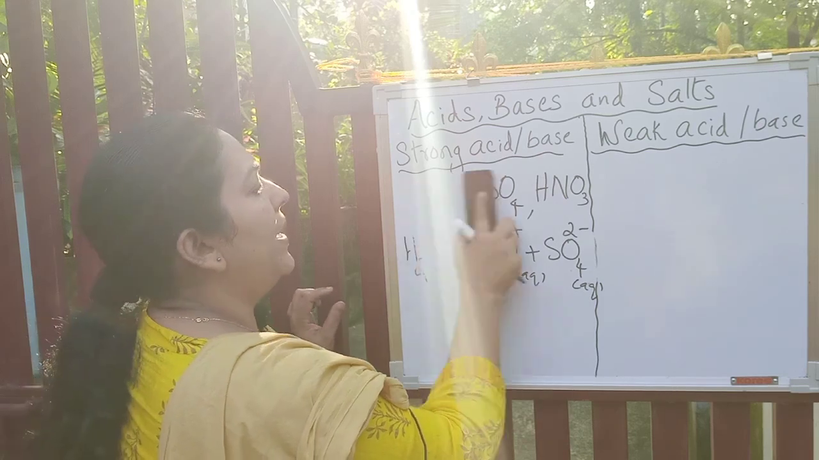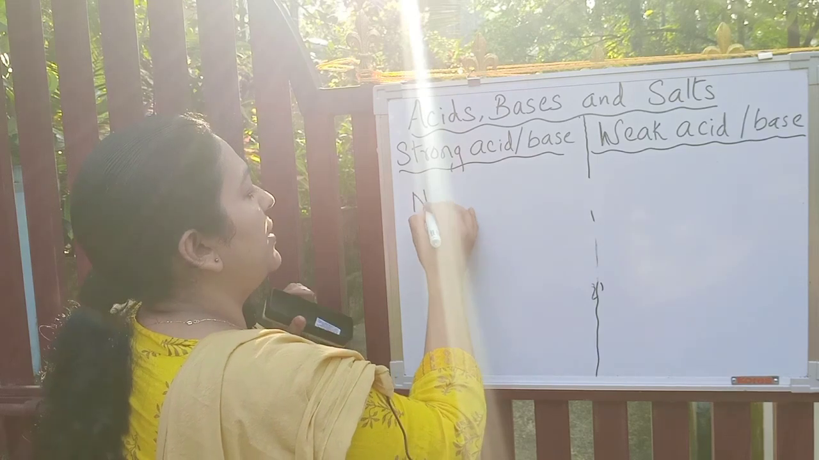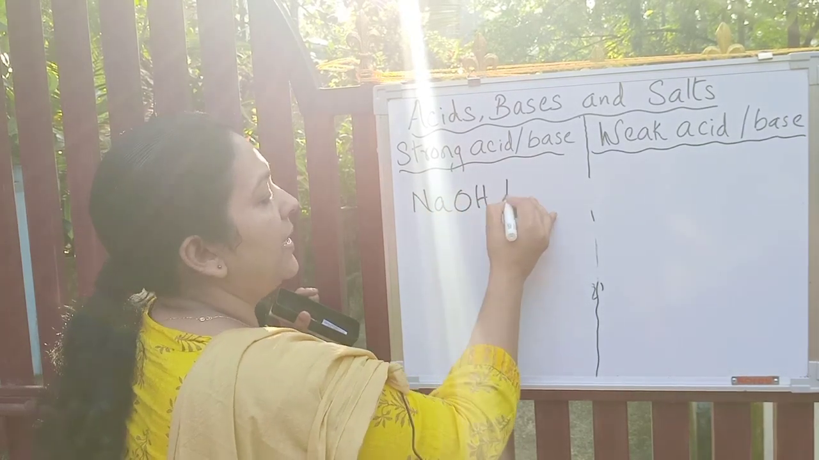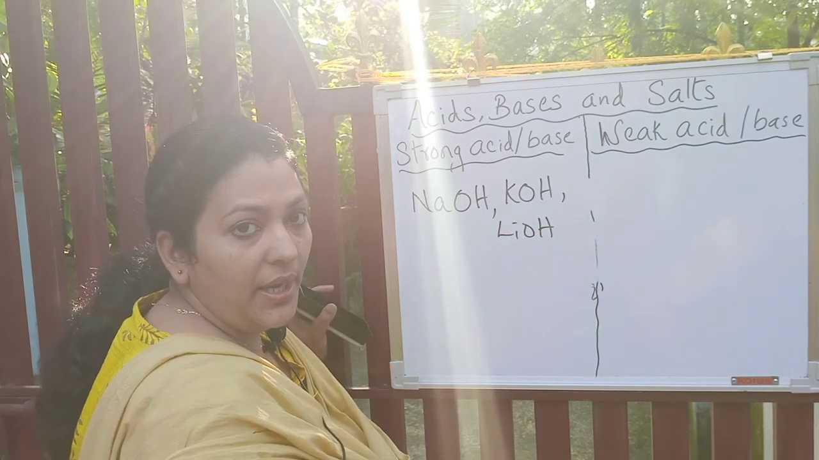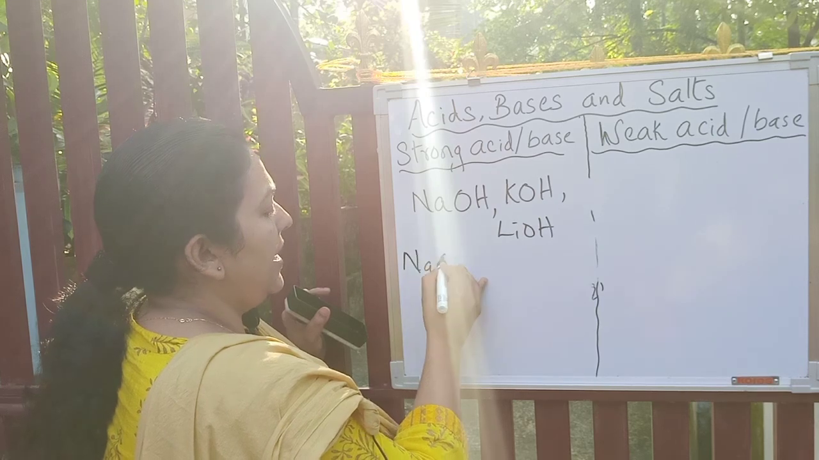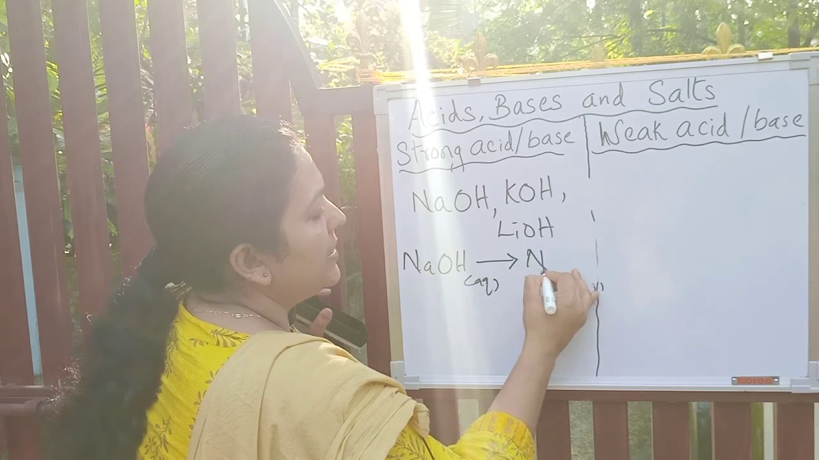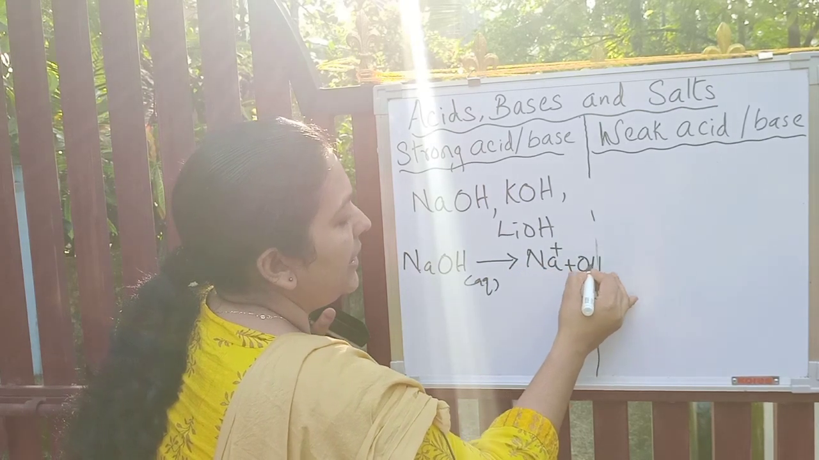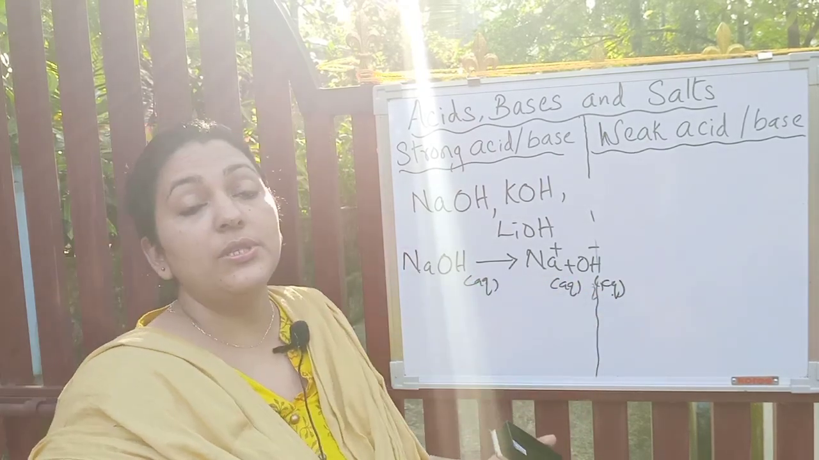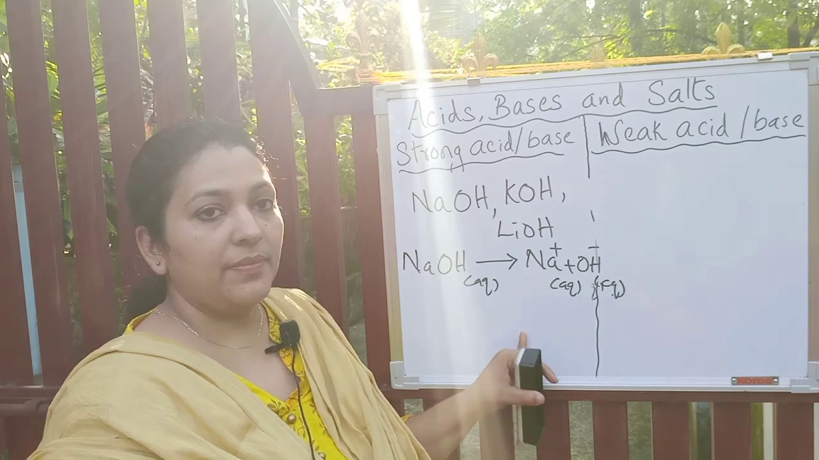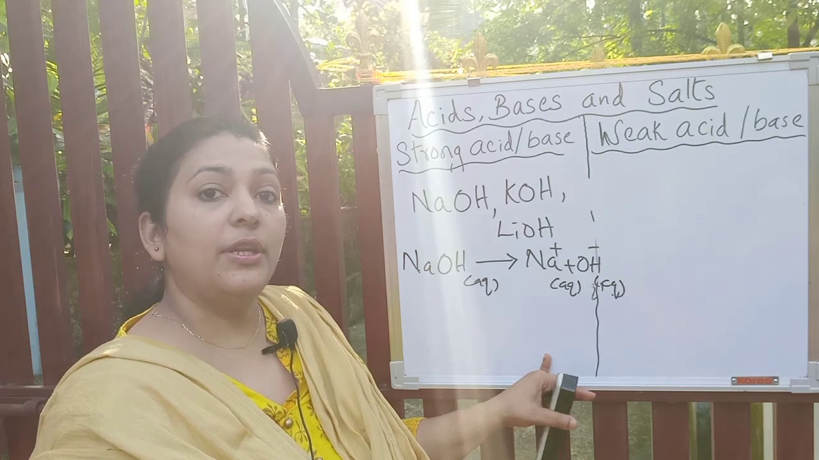Similarly, examples of strong bases are potassium hydroxide, sodium hydroxide, lithium hydroxide, etc. The same definition applies: in the presence of water, strong bases can also ionize completely. All the molecules will split into ions when they are in aqueous solution. Hope you understood. We'll move to weak acid and weak base.